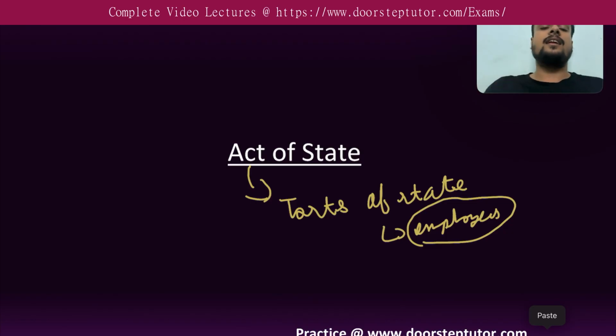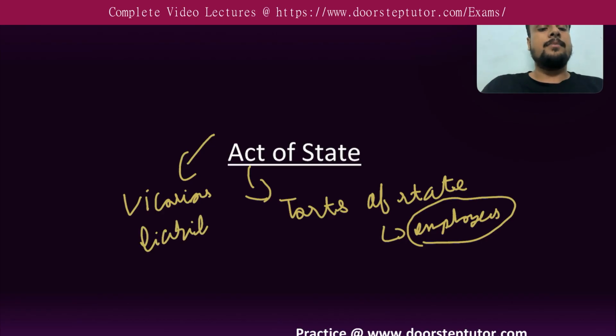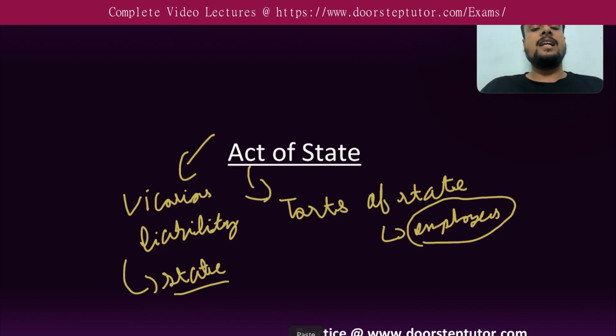In this aspect, another related topic is the concept of vicarious liability. Vicarious liability becomes important because we have to discuss the vicarious liability of the state. Vicarious liability in a nutshell means when the master is liable for the acts of his servants or the employer is liable for the acts of his employees. Similarly, there is a concept of vicarious liability of state. Okay, so we will try to answer and find out the solutions whether the state will be liable for the acts of its servants or not.